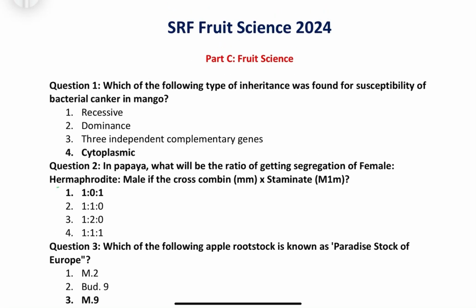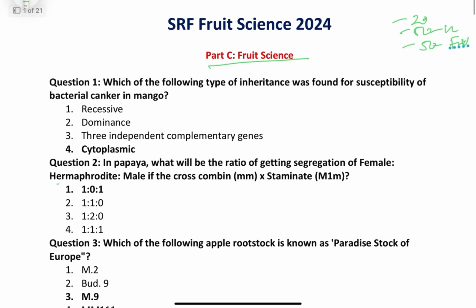Today we are here to talk about the SRF Fruit Science 2024 memory based question paper. Friends, as we know, there are a total of 120 questions, out of which 20 are from general agriculture, 50 are from horticulture and 50 are from fruit science. So firstly we will discuss fruit science.